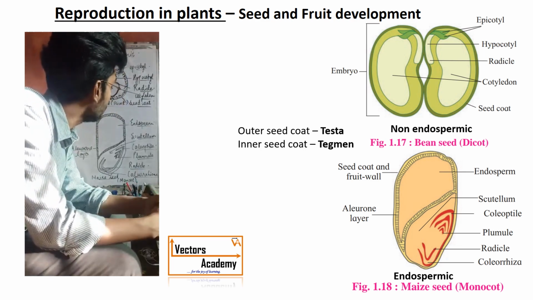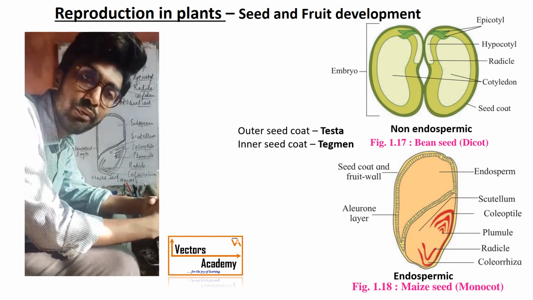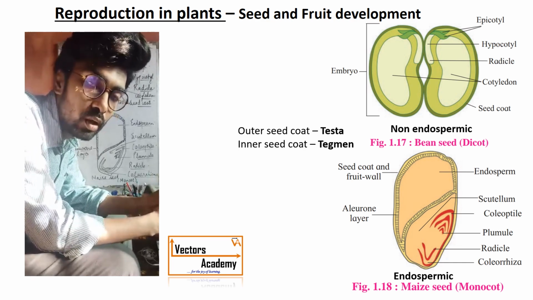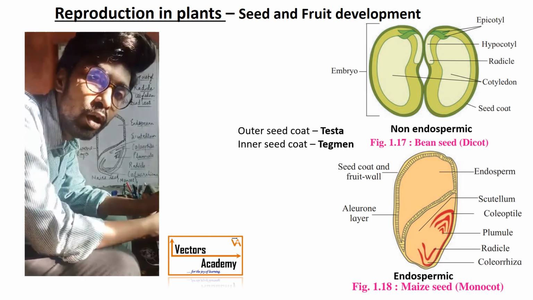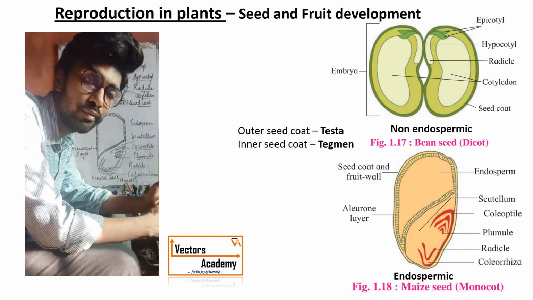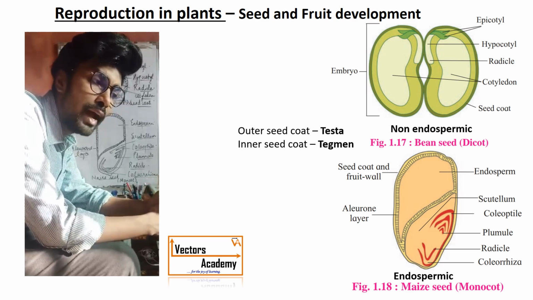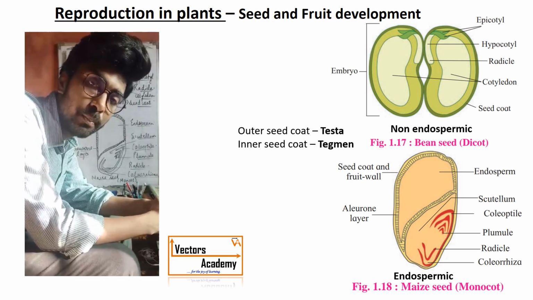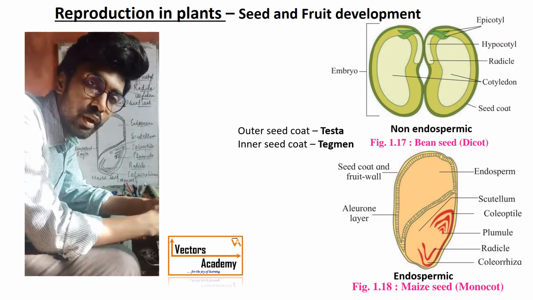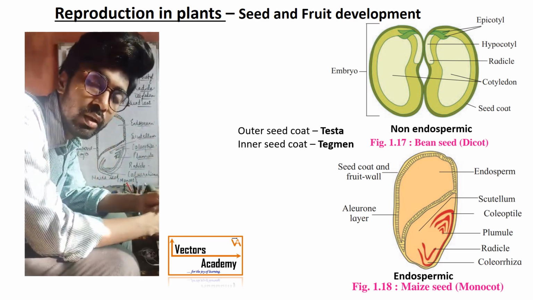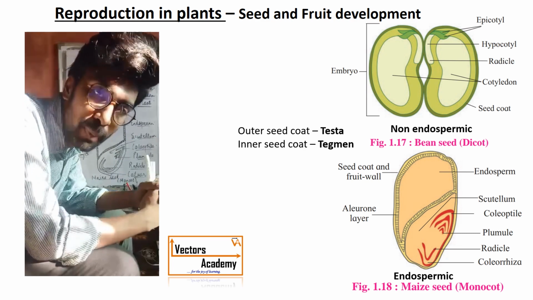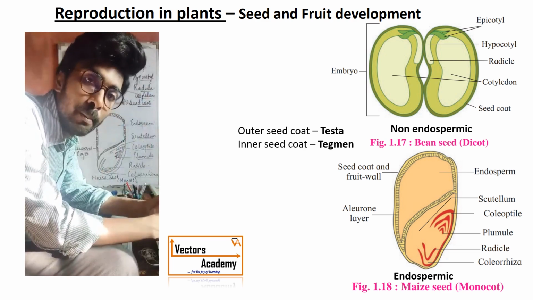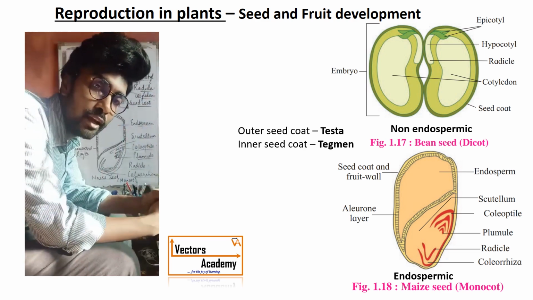Now, the development of the fruit is favored by hormones which are produced by the developing ovary. These hormones lead to the formation of the fruit. Fruit formation is also after fertilization. Once fertilization is completed, the ovary develops into the fruit and the ovarian wall develops into the outermost covering of the fruit, which is called the pericarp. Pericarp is made up of three layers: epicarp, the outer layer; mesocarp, the middle layer; and endocarp, the innermost layer.